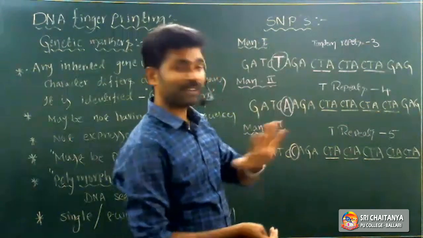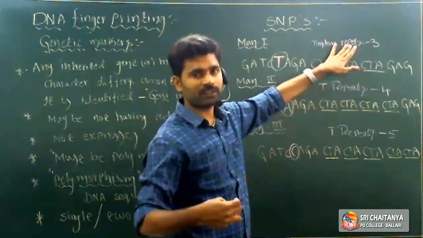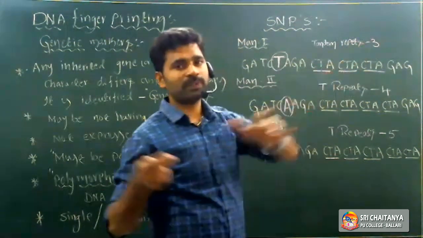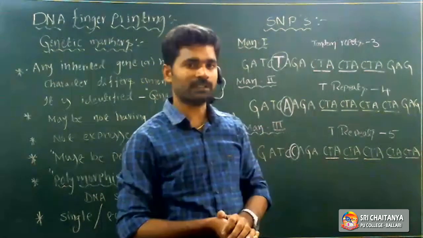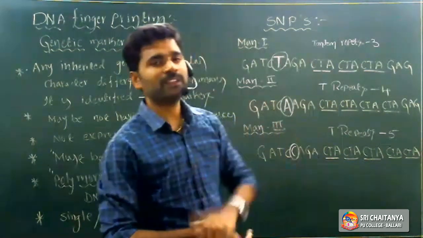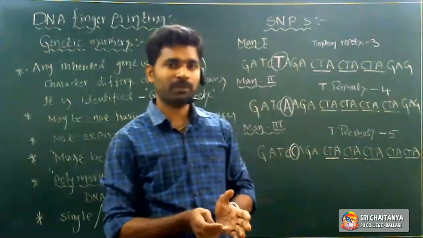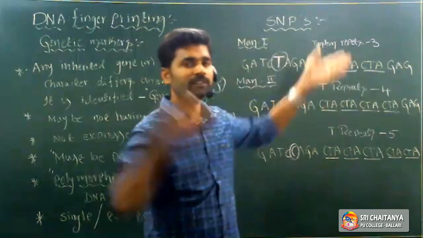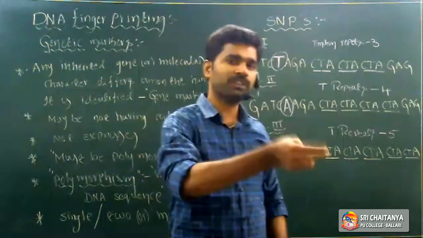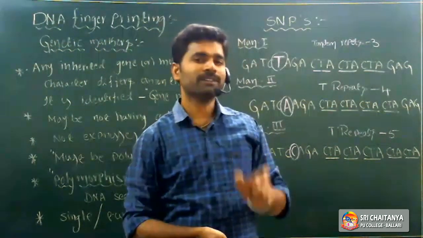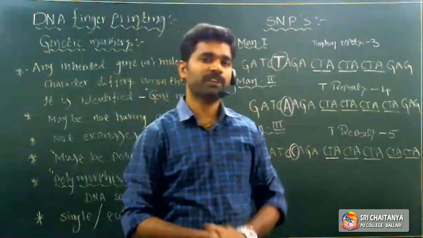So for example, the first chromosome consists of 3 tandem repeats in the father. Those 3 tandem repeats in the first chromosome are transferred to the child, right? Then the mother's VNTRs and the father's VNTRs vary. For example, the father has 3 and the mother has 6, so those 6 VNTRs also transfer to the child. It means the child consists of the father's VNTRs and the mother's VNTRs also.